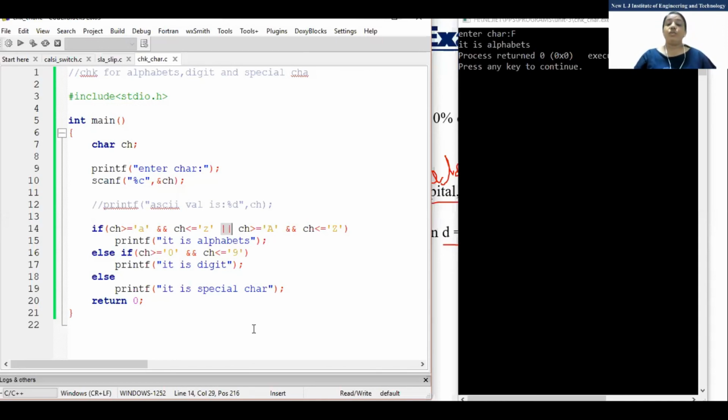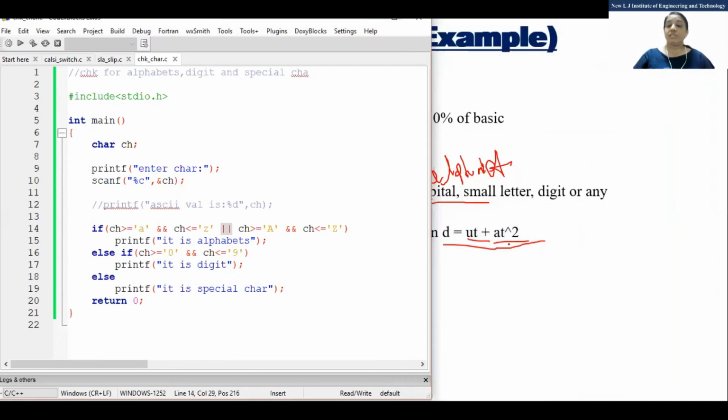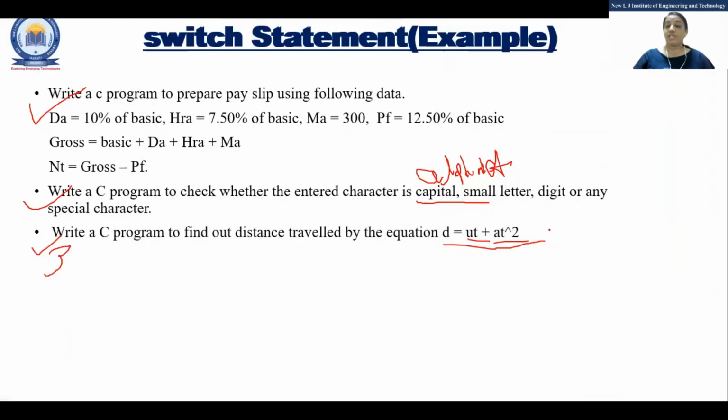And the last one you need to do yourself. That is this one: D equal to UT plus half AT square. Fine. Any doubt? Make a practice of this program again. If any doubt, you can message. Okay. Now we are ending the session.